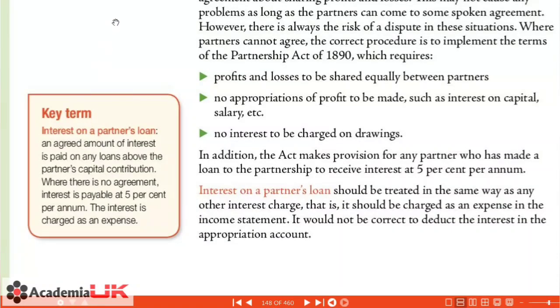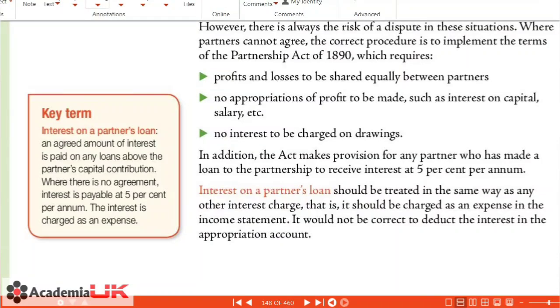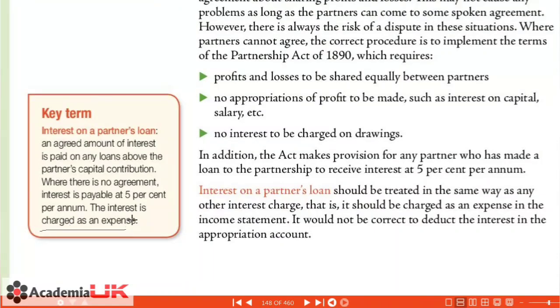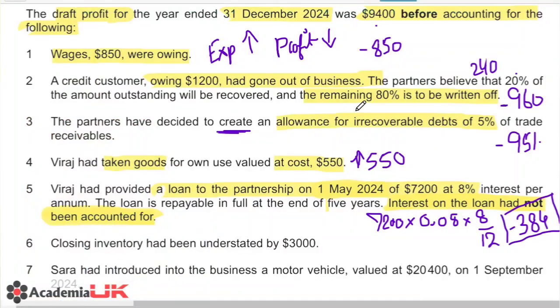The interest is charged as an expense. So this is the important part that you all should remember: the interest on the loan that the partner is giving to the partnership will be charged as an expense. That's why this amount of 384 should be reducing your profit and recorded as an expense.